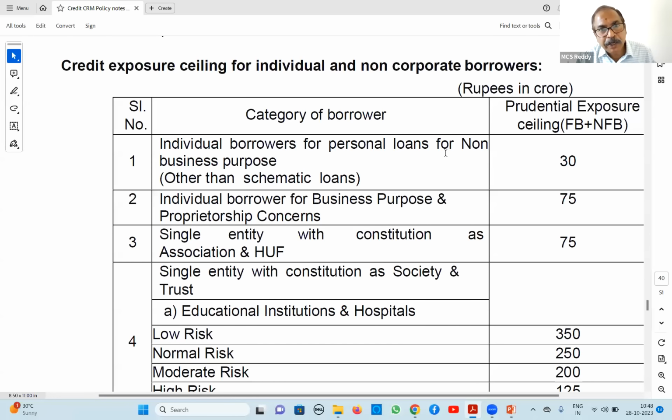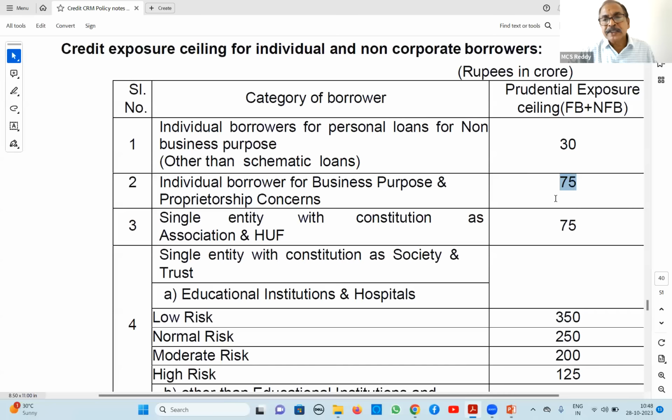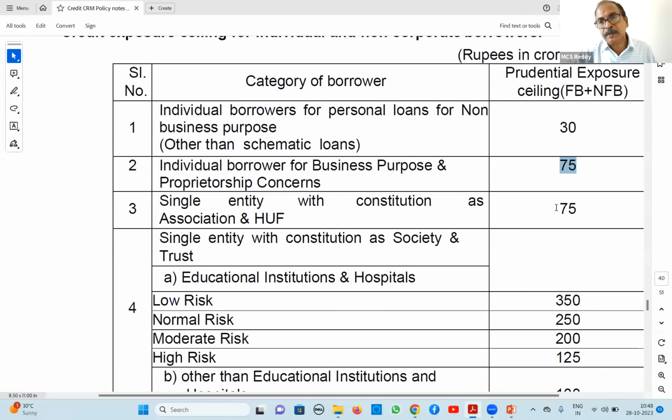Credit exposure ceiling for individuals and non-corporate borrowers. Earlier for corporates we saw 20% or 25%, that is the norm for corporates. For non-corporates, what is it? For individuals, other than business purpose, 30 crores maximum you can sanction. Maximum loan not for business purpose is 30 crores. If it is for business purpose, individuals maximum 75 crores. Non-corporates for business, 75 crores. Single entity with a trust or association, maximum 75 crores you can sanction.